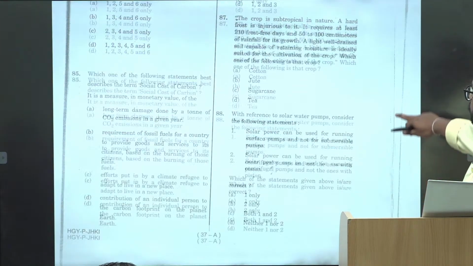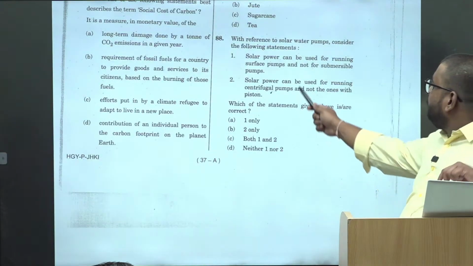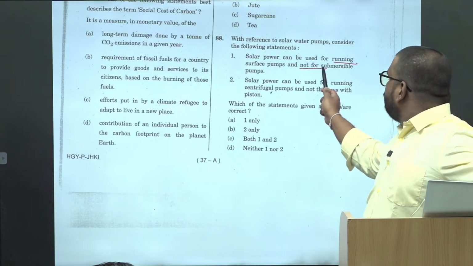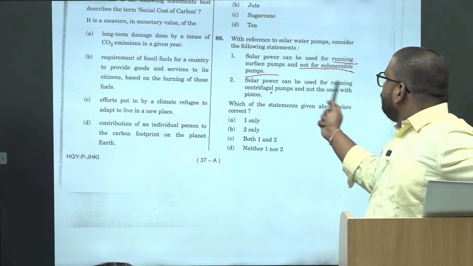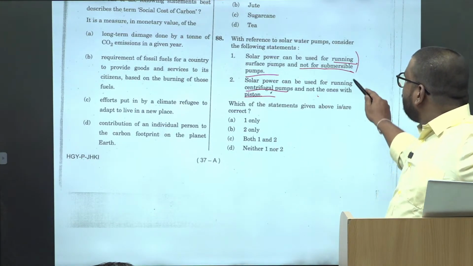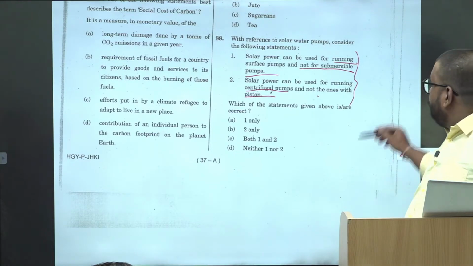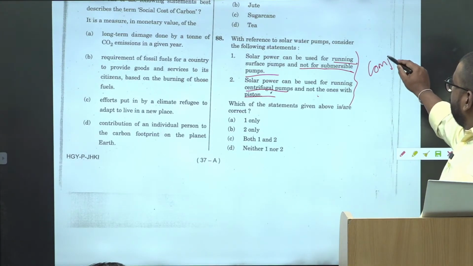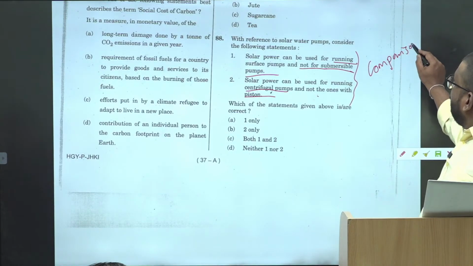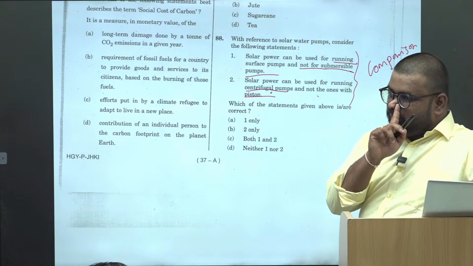Then again, solar power can be used for running surface pumps and not for submersible pumps, and used for running centrifugal pumps and not ones with the piston. Again both these statements are comparison. No, it can be used for surface pumps but not for submersible pumps.